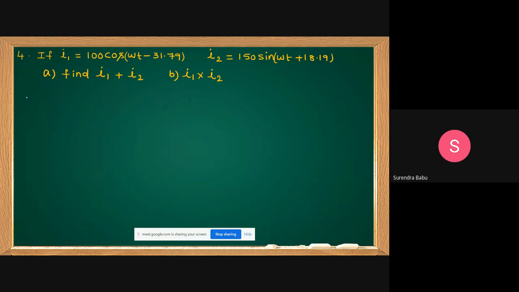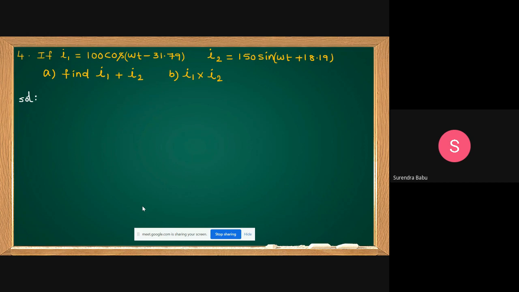Can anybody answer this? What is I1 plus I2? These fundamentals are important for students who are preparing for GATE and ESE. Nearly 80 to 90% of questions are fundamental based. 10 to 15% are direct formulas, and only 5% are difficult, with heavy calculations. That's why first you concentrate on the fundamentals of every chapter.